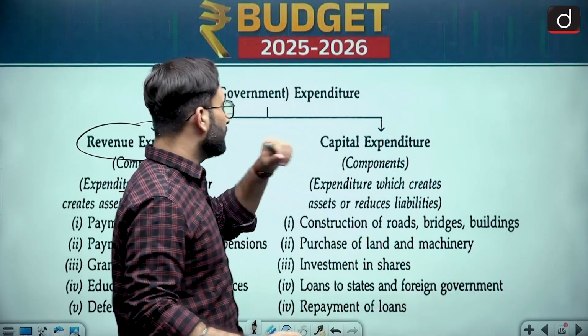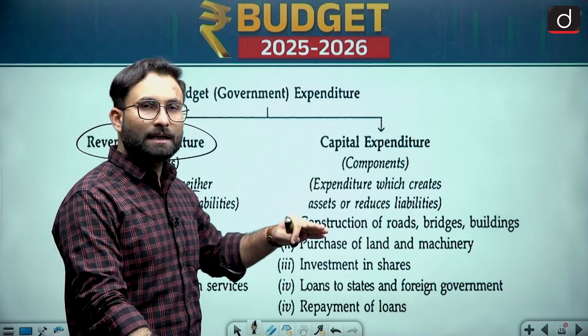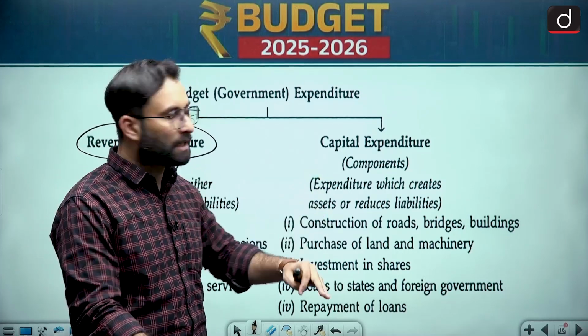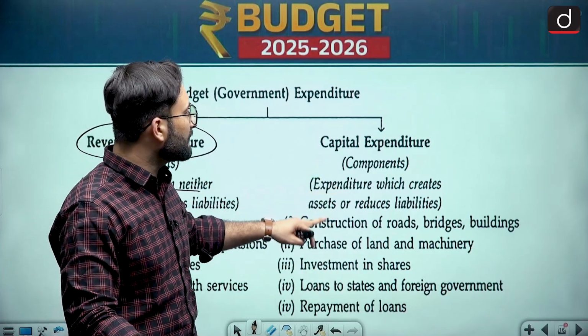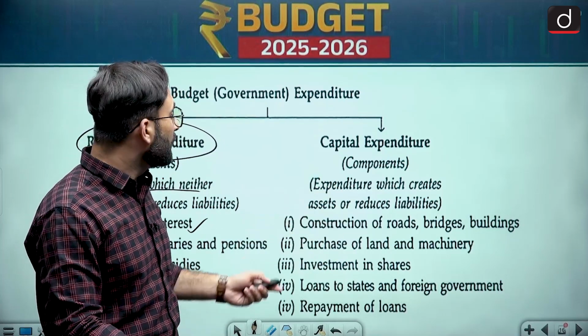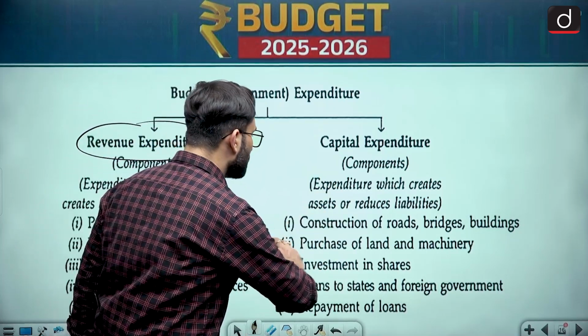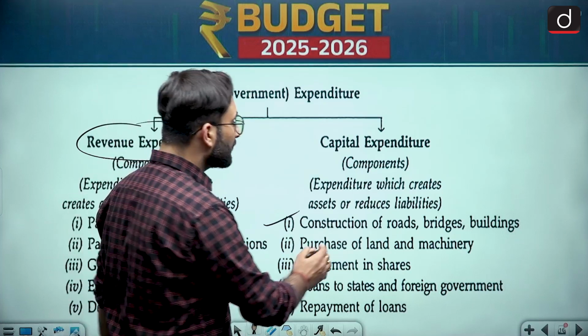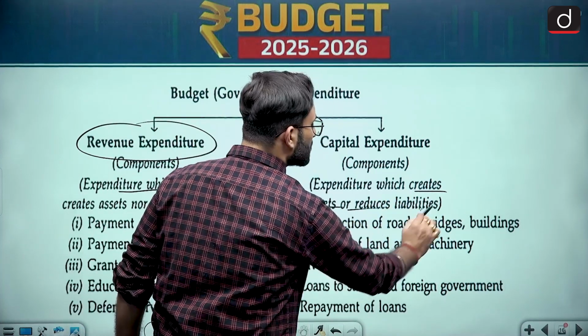Coming to the second one, that is your capital expenditures, your long-term expenditures. So let's see. Expenditure which creates assets or reduces liability. Construction of the roads, this is basically your creation of the assets. They are saying that it is creation of the assets or reduction of the liability.